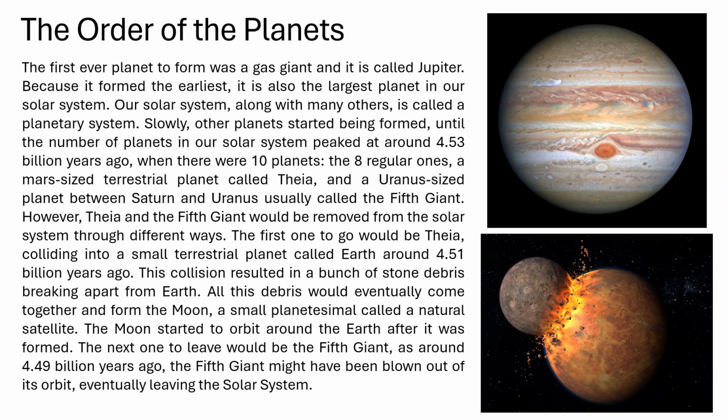Around 4.49 billion years ago, the fifth giant might have been blown out of its orbit, eventually leaving the solar system. And as we can see on the right side images, the top right one is an image of Jupiter, the first planet to form, and the second image is a representation of what it would have looked like when Theia and Earth collided.